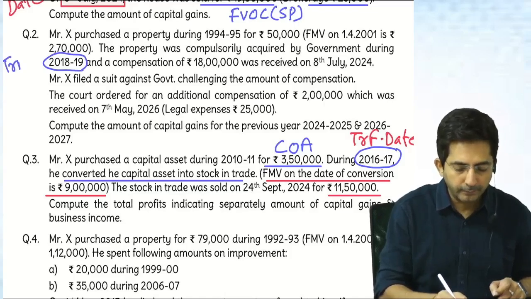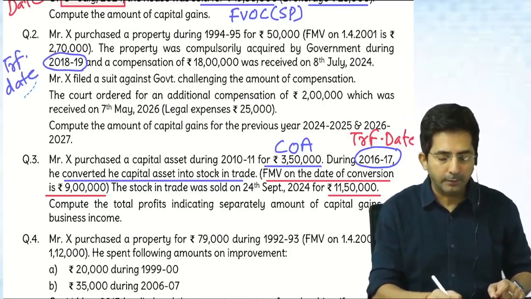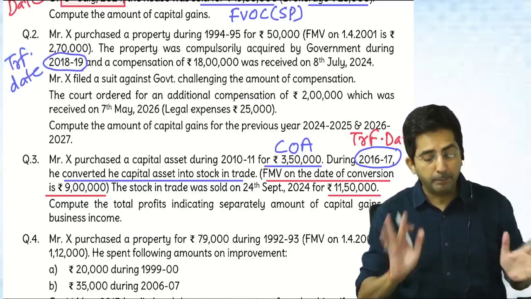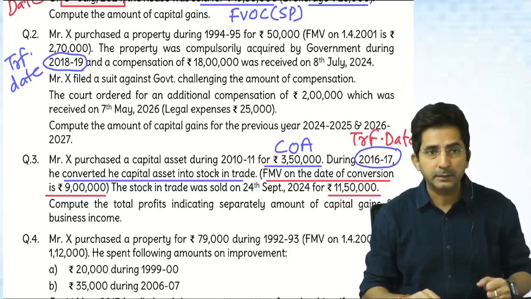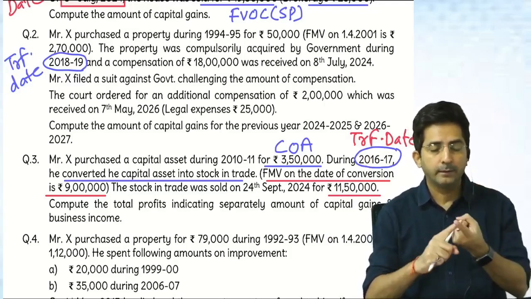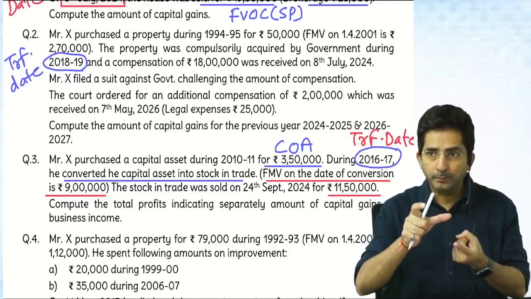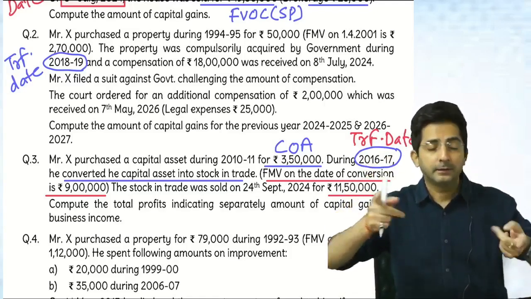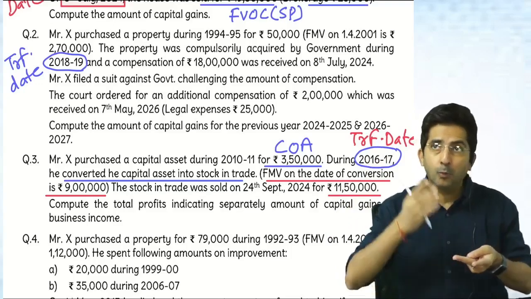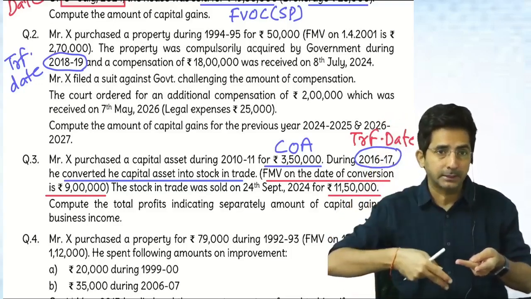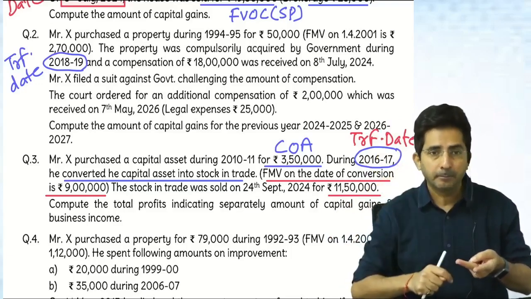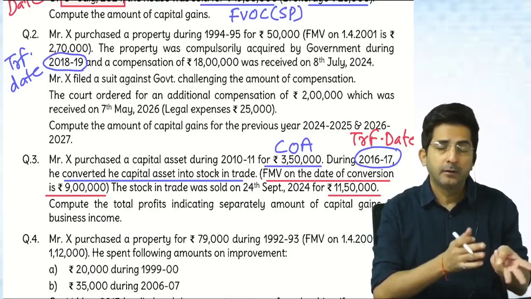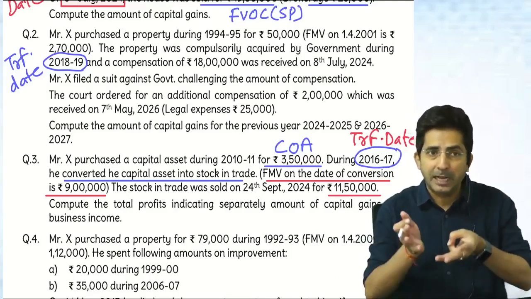Transfer date. Tell me what is the importance of transfer date in this chapter. First, say it is very important because transfer date will decide three things. One, to decide short or long term, we measure from purchase date to transfer date. Then to do indexation, upar transfer, niche purchase. So there you need transfer date. And to decide whether to follow rule before budget or after budget, it depends upon transfer date.